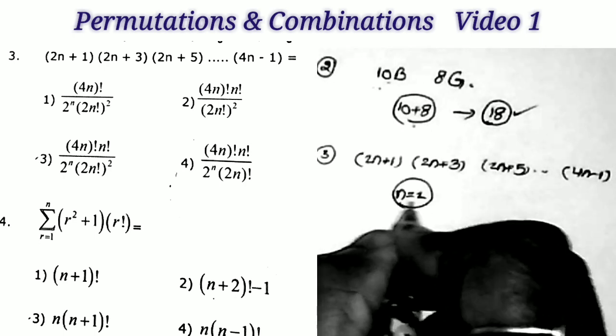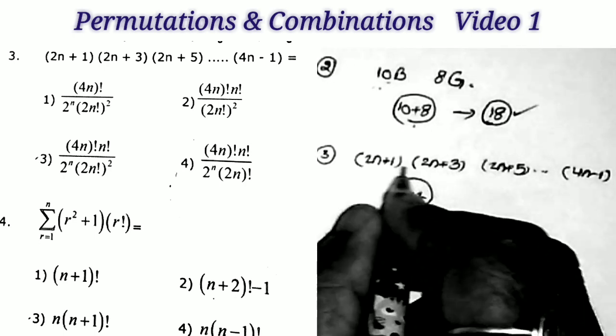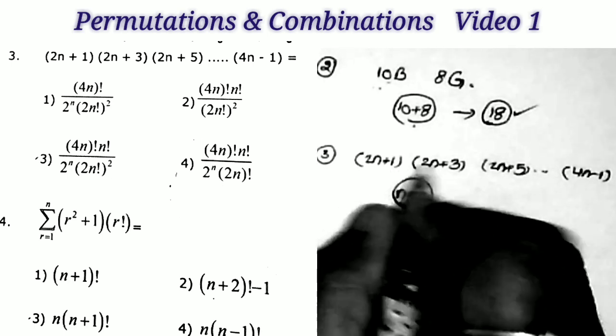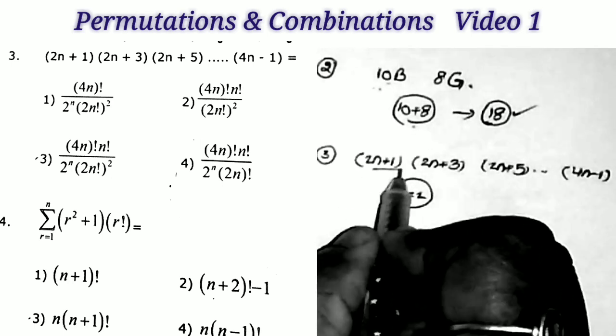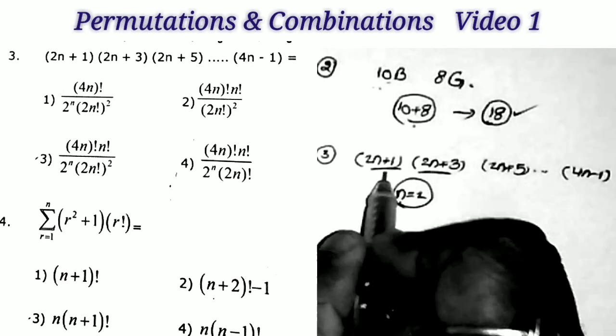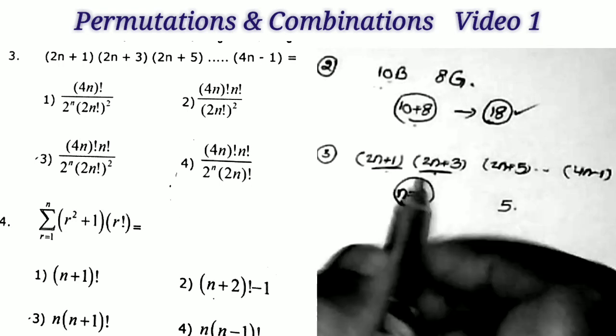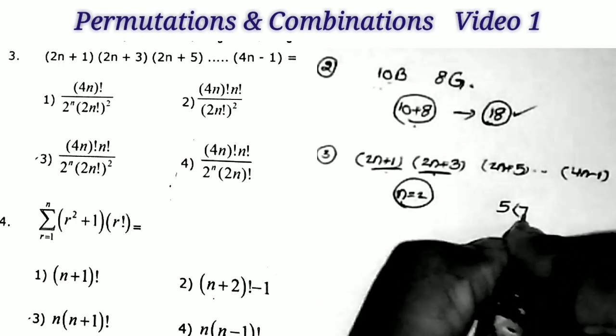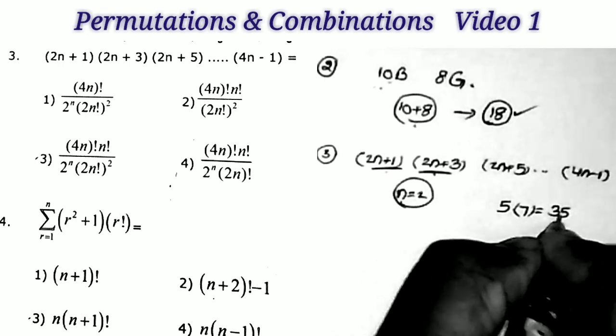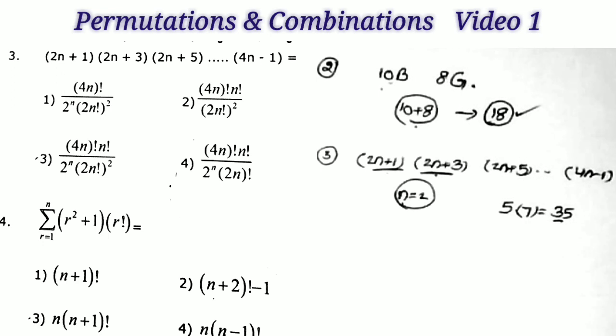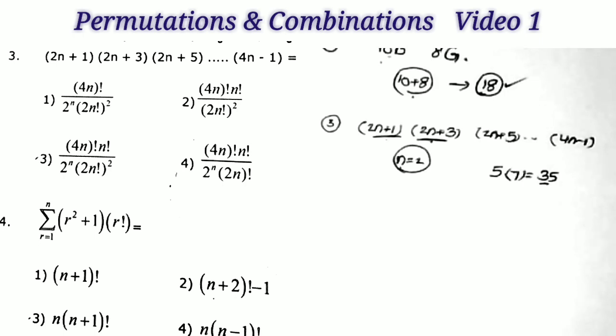Now I am taking n is equal to 2 and substituting it in the given question. n is equal to 2 means we choose two terms, that is 2 into 2 plus 1, 5 into 2 into 2 plus 3, 7. So the answer is equal to 35. When we take n is equal to 2 in the given question, we get the answer 35. Now we take the options one by one and replace n is equal to 2. I have to check at which option the answer returns 35.